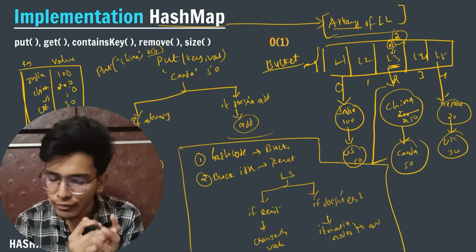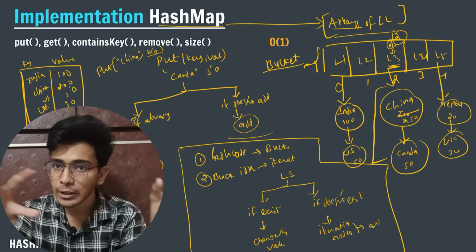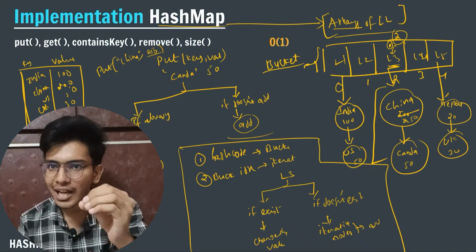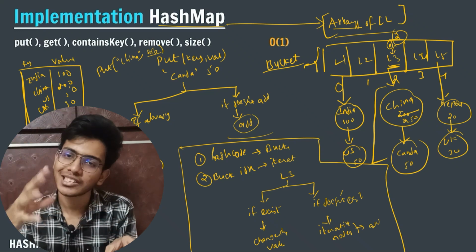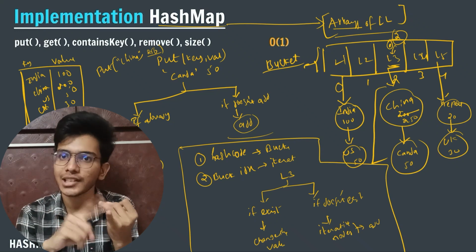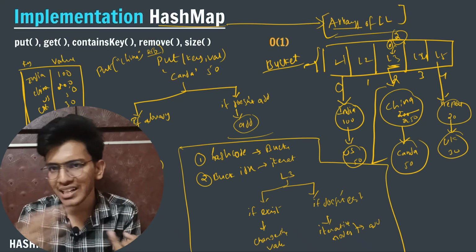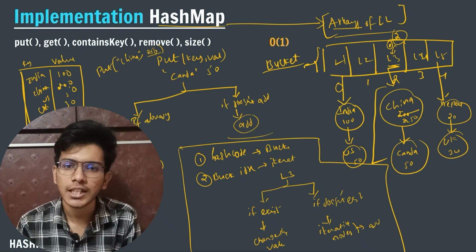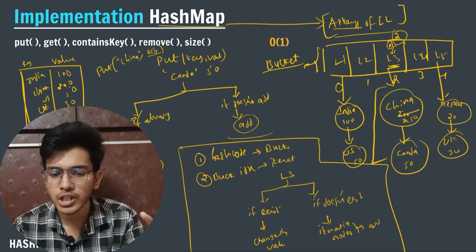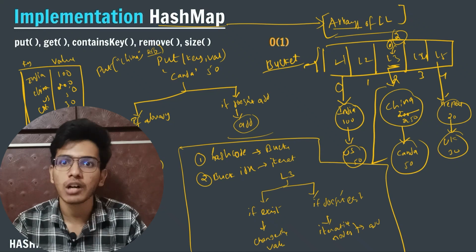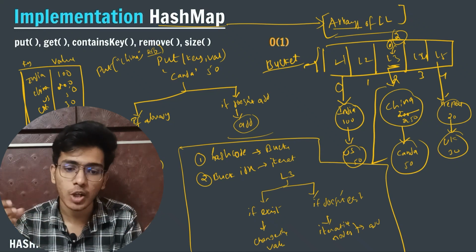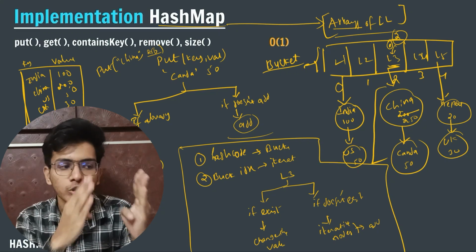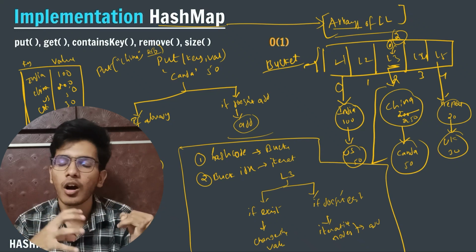Now if I want to remove, I will do the same thing. I will call my hash code. It will give me the bucket index, and I will go to that bucket index's linked list. I will iterate and check whether my key exists or not. If it exists, then I will remove it. This is how I will perform the remove operation. Similarly, the contains key operation is also the same. So what I have understood is the internal implementation structure of my hash map: it stores an array of linked lists. Internally, this is what is happening. So first of all, the first step will be to call my hash code.